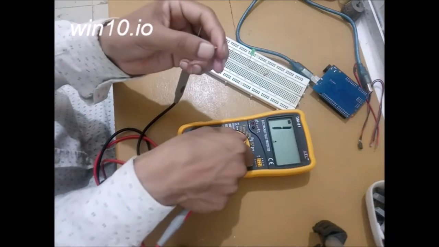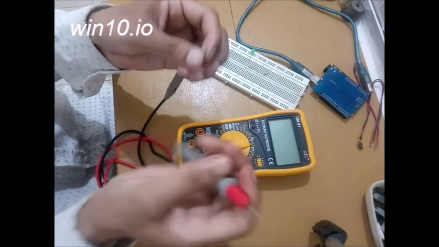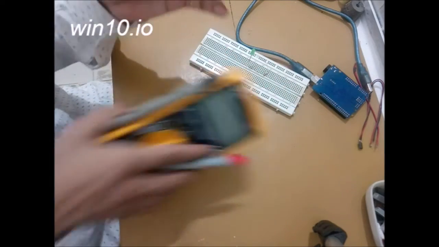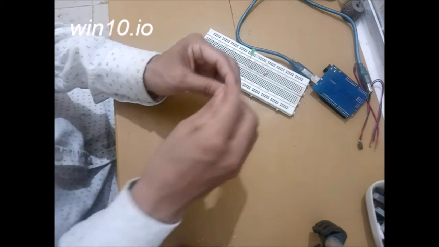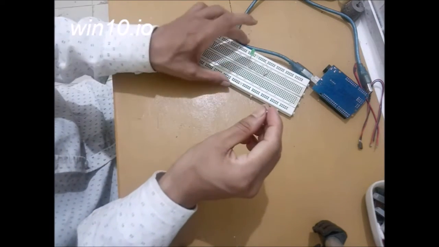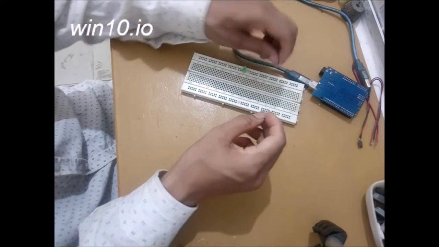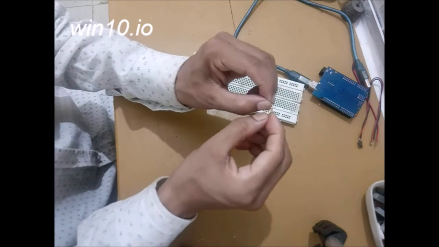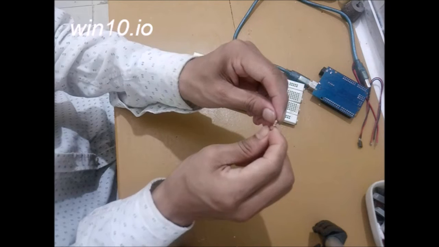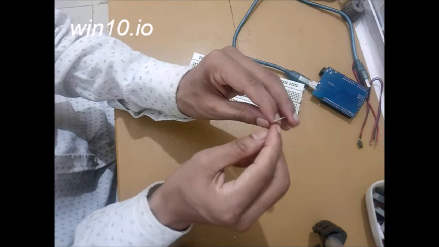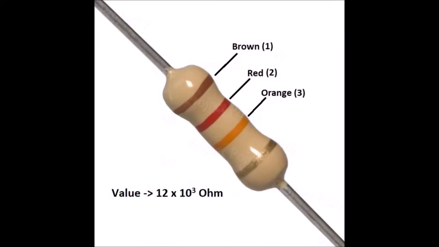So we can use this device as a light detector. That I will show you now, how we can use this as a light detector. And for this experiment I will require another component, that is a normal carbon resistance. This particular resistance has the value of 12. As you can see, the first mark is brown, the second mark is red, and the third mark is orange. So according to the coding of resistance, we can find out its value to be 1, 2, and then 10 to the power 3, which is 12 kilo ohms of resistance.